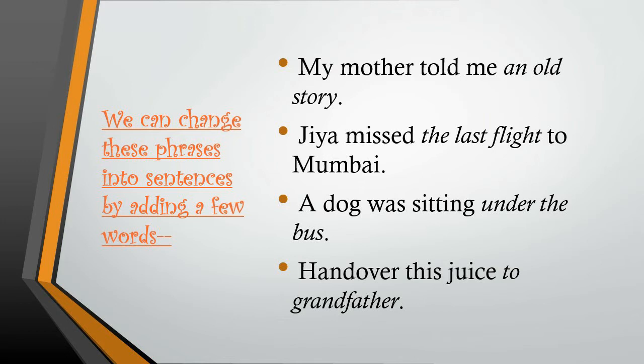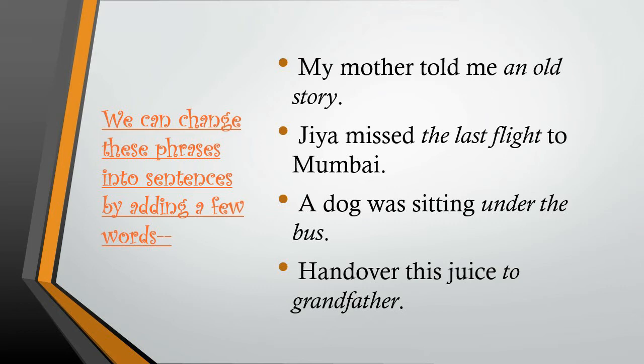Likewise, Jia missed the last flight to Mumbai. Now this is a complete sentence. A dog was sitting under the bus. So now our phrase, under the bus, starts making sense. Hand over this juice to grandfather. Now this phrase, to grandfather, also starts making sense because we have added a few more words to it. So this is the main difference between a sentence and a phrase: a sentence makes complete sense, but a phrase makes sense but not complete sense.